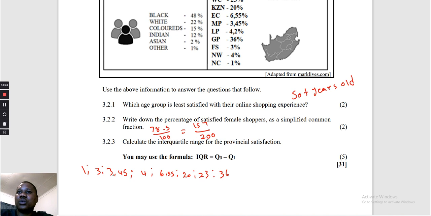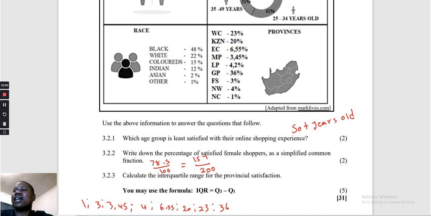1, 2, 3, 4, 5, 6, 7, 8. I have missed one number here. 36, I have it. 23, I have it. Okay, 6,55, 23, I have it. 20. This, 4,2. The 4,2 is going to be here. So how many numbers are here?